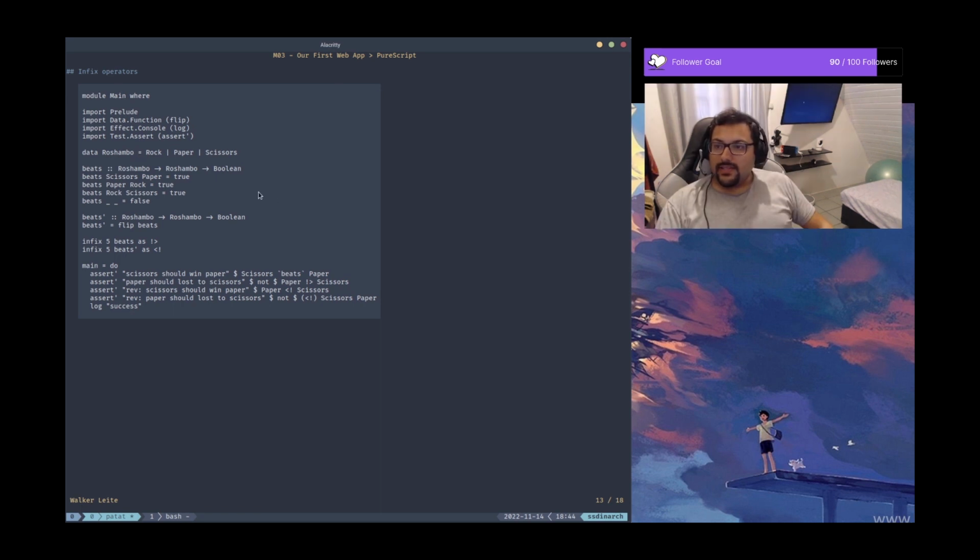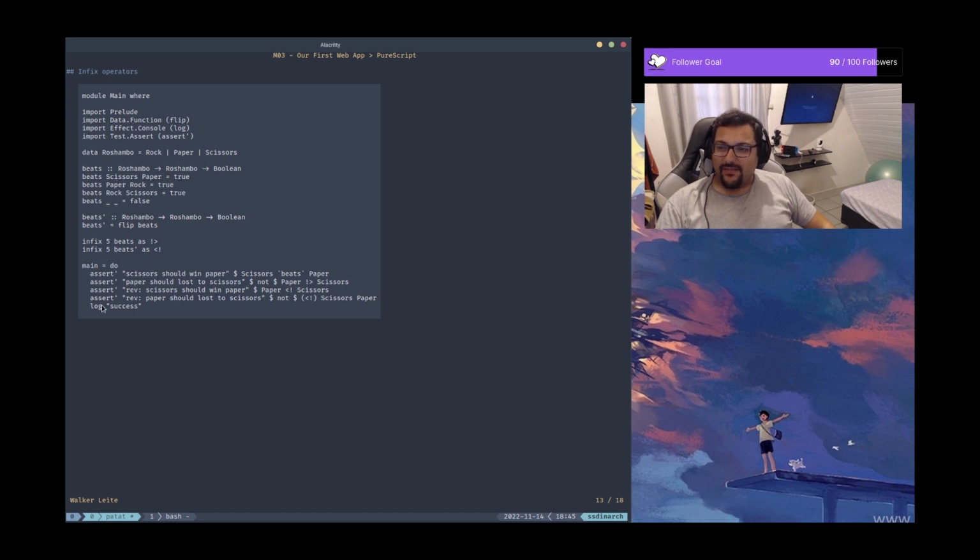So in this case, let's see, we have a small game here. This game is well known as Rochambeau. I don't know if it's spelled correctly, but it basically is a game of rock, paper, and scissors, where rock wins against scissors, scissors wins against paper, paper wins against rock. Yeah, that's basically the Rochambeau game. So we need to place this logic here somehow in the game.